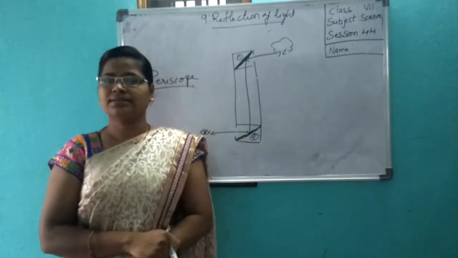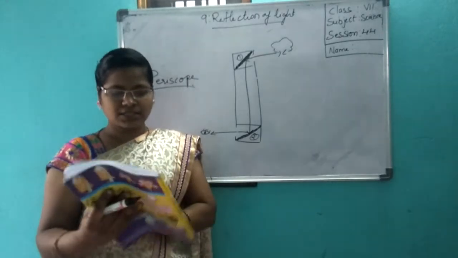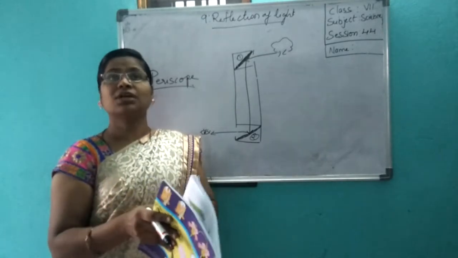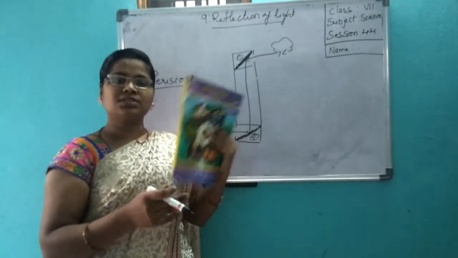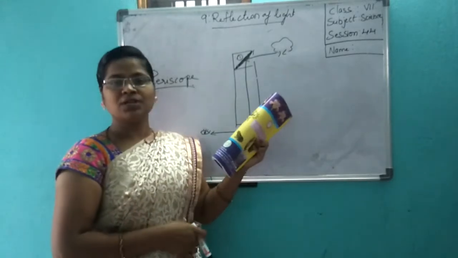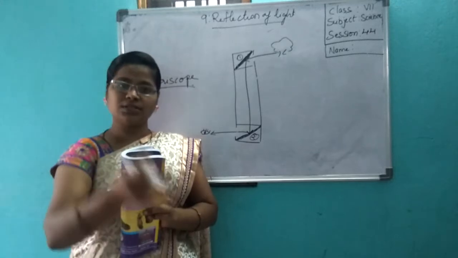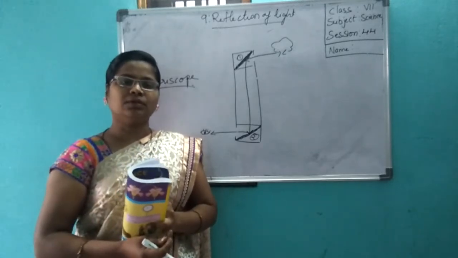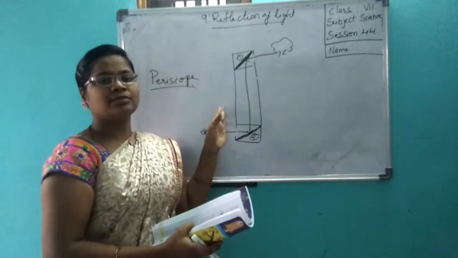And soldiers will be hiding, no? Soldiers will be sitting down and hiding. They won't come outside and see. Using these periscopes, they could see outside, the other end, or the person who is at the back of the wall. If anybody is interested, you can make this periscope. Okay?